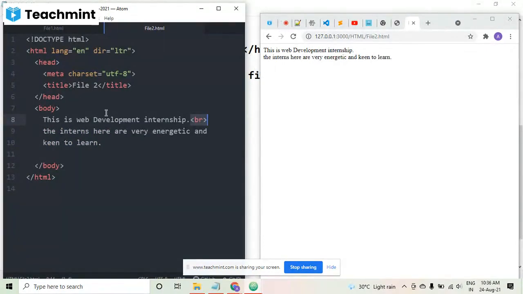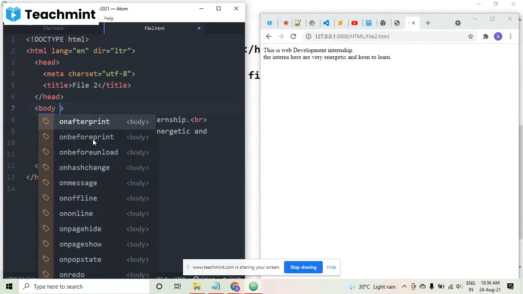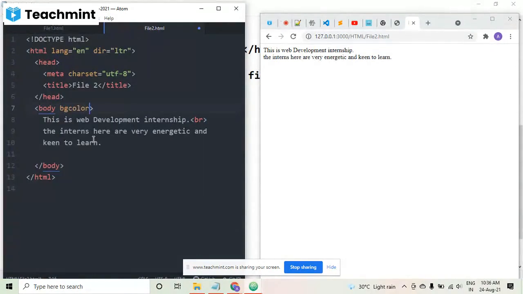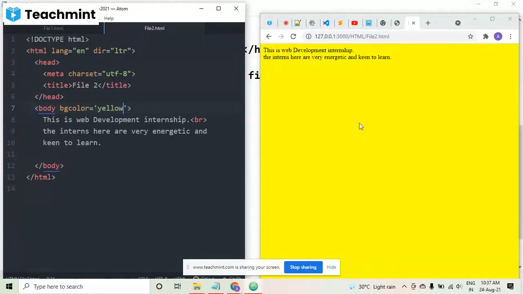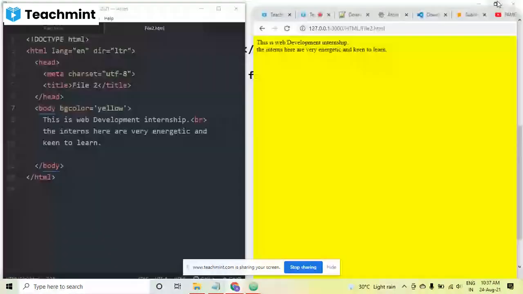Now I want to change the color of this page. So here in the body, I am just giving a space. Body is the tag. BG color is the attribute. BG color, and suppose here I am giving the color yellow. I am pressing Ctrl S to save this file. And as I have saved this file, you can see the color of this web page has been changed.